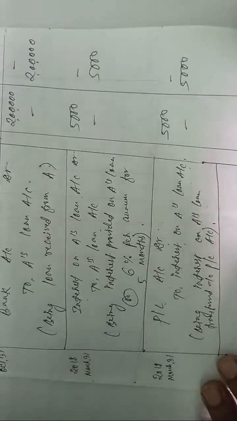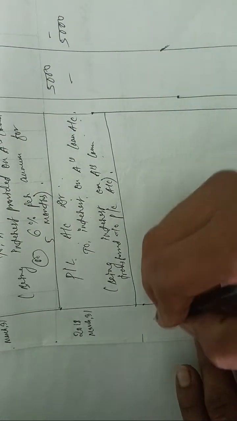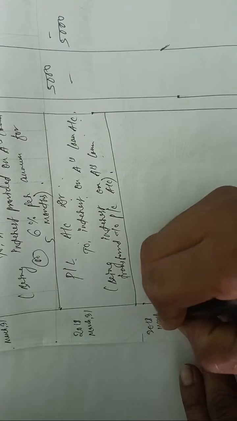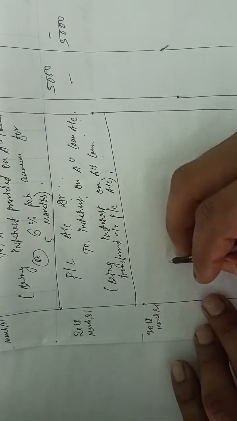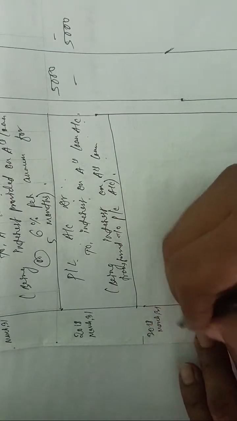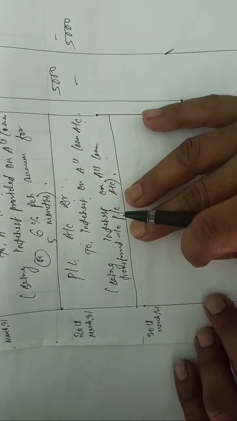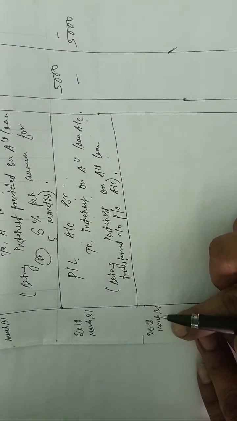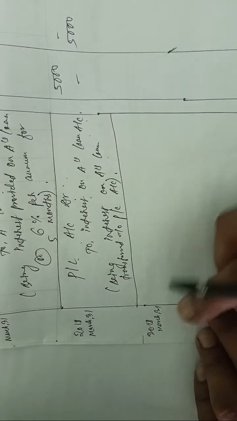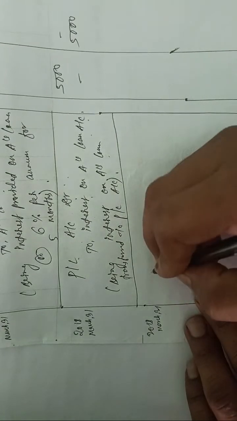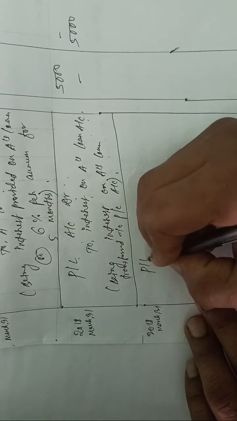This will be the entry for the appropriation. This profit you have to transfer to where? Profit and loss account. So you write down, date is very much important. Whenever you write the date, these things we are calculating at the end of the year, so that is why 31 March 2018.